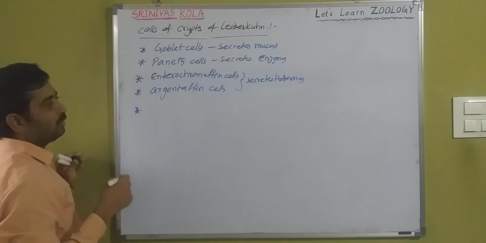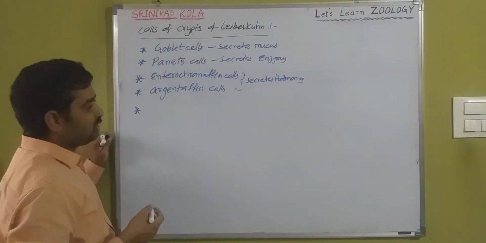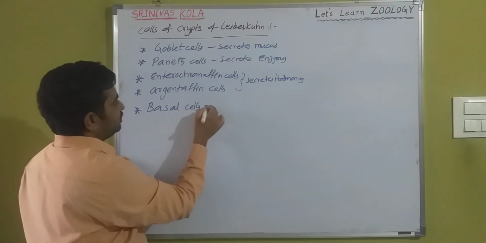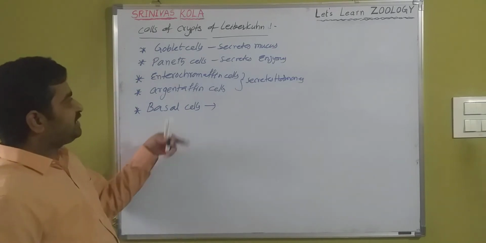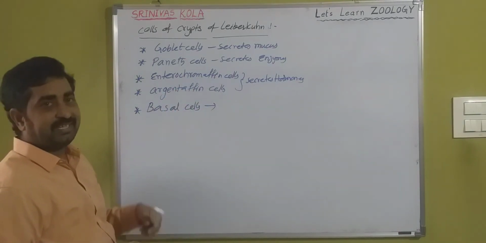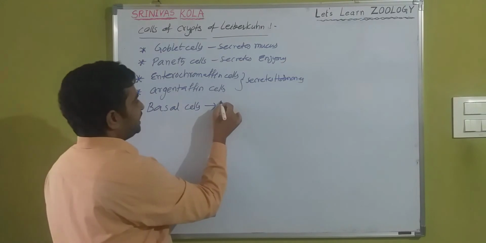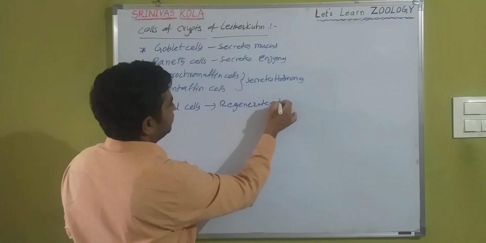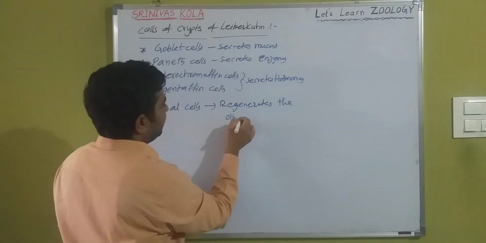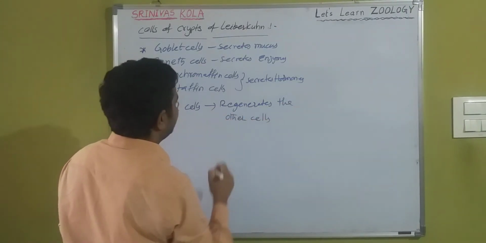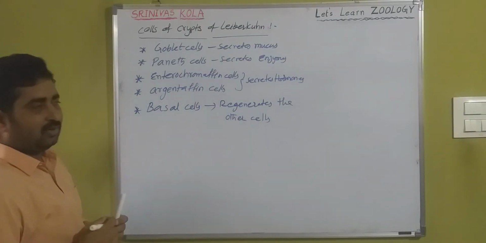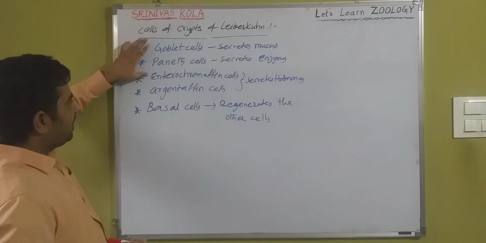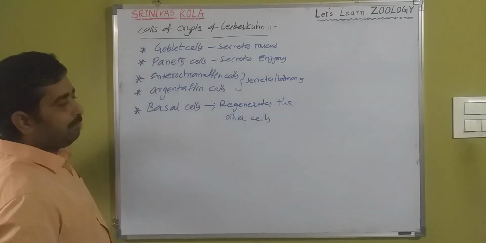And also basal cells. These basal cells regenerate the other cells when they die. So these are goblet cells, Paneth cells, enterochromaffin cells, argentaffin cells and basal cells.